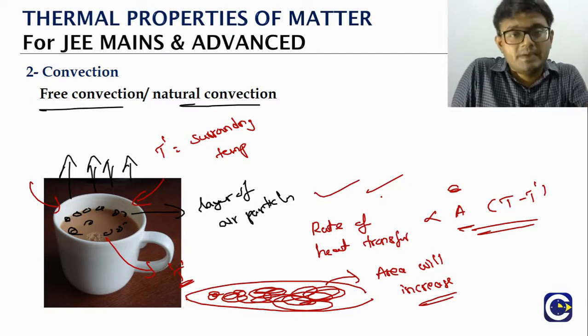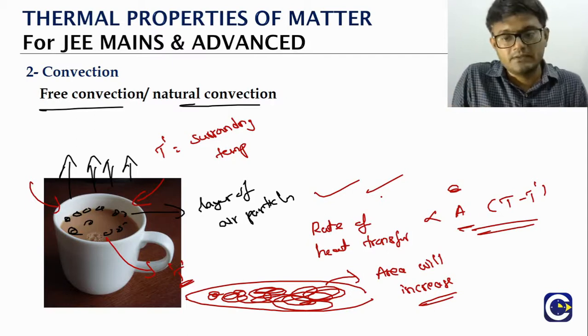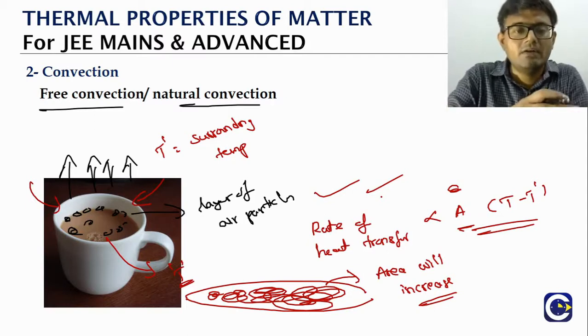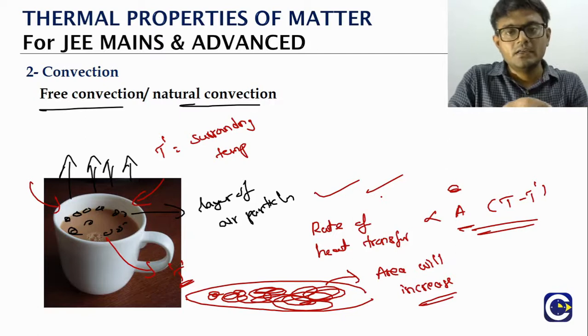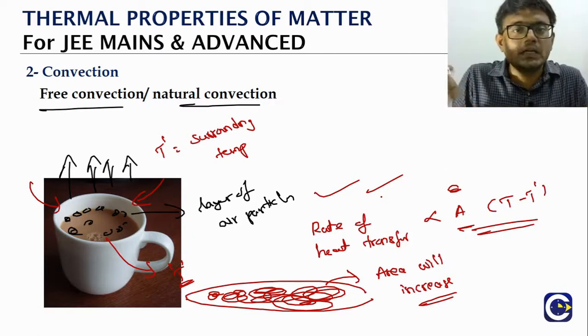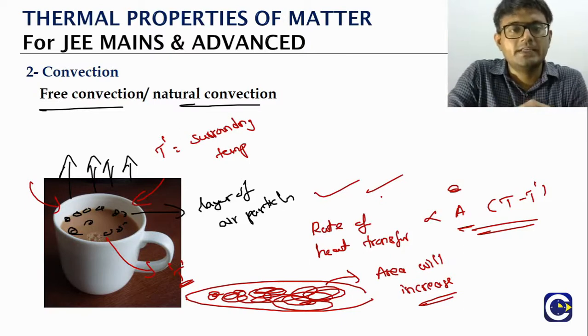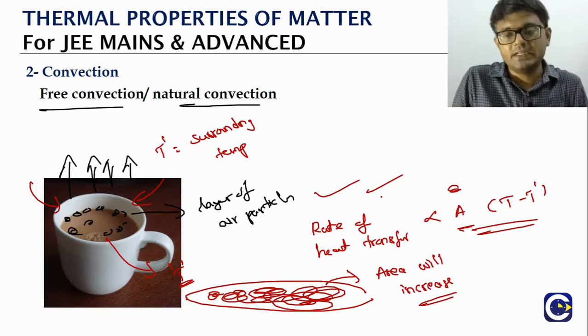Instead, if it is in the cup only, then it will take a little bit longer time for cooling. So if you want to have a coffee or tea by making it cool in a very quick time, we will put the coffee or tea in the saucer, so that it will become cool easily and we will be able to quickly have it.